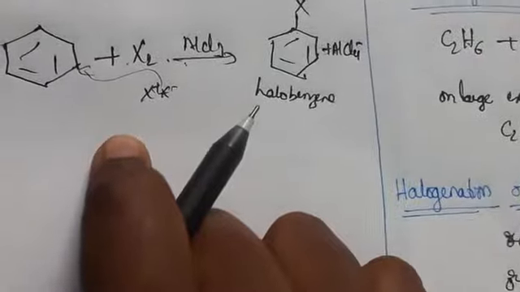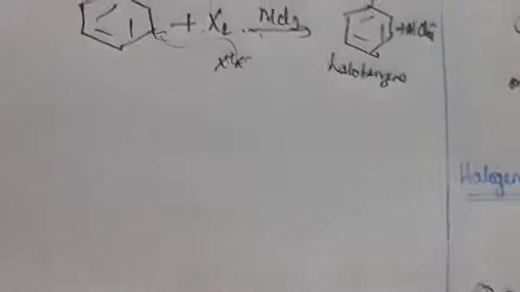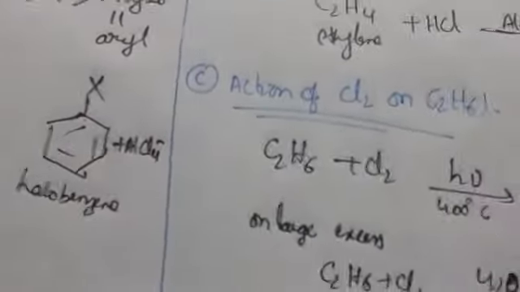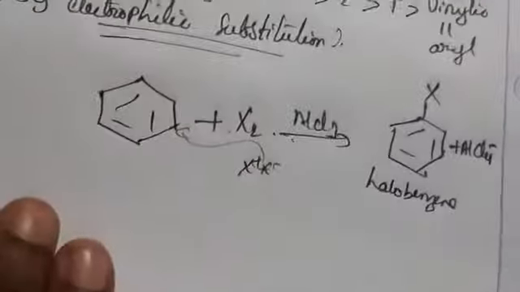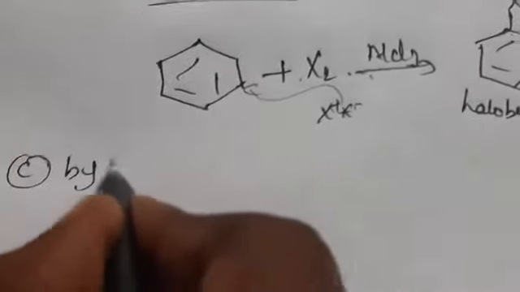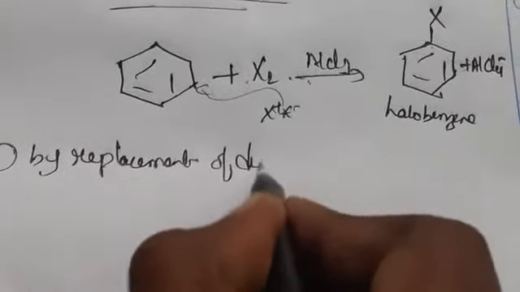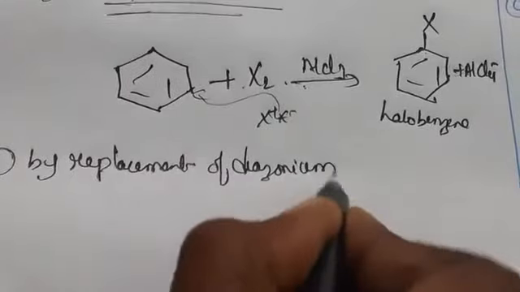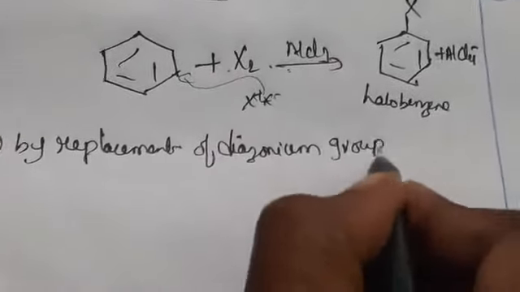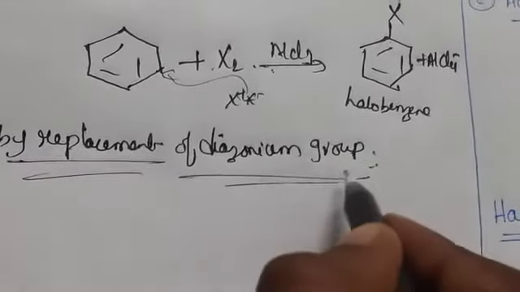And another method is from diazonium salts, by replacement of the diazonium group, which is known as the Sandmeyer reaction.